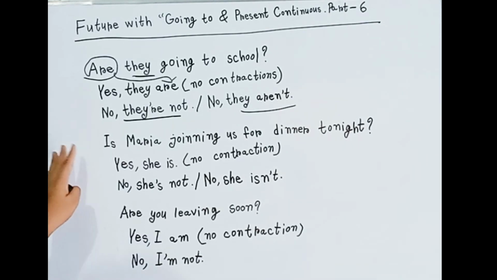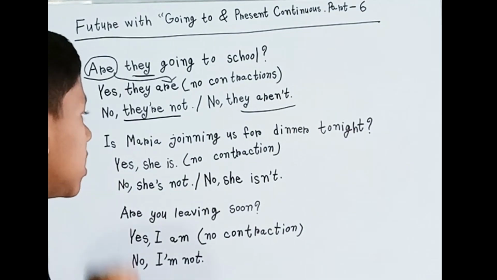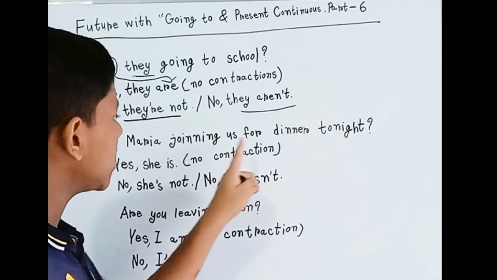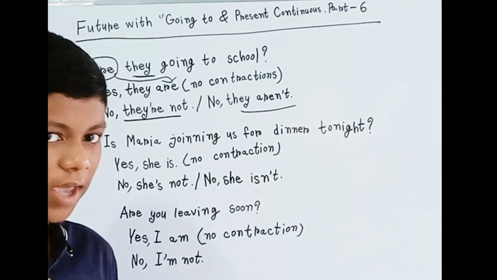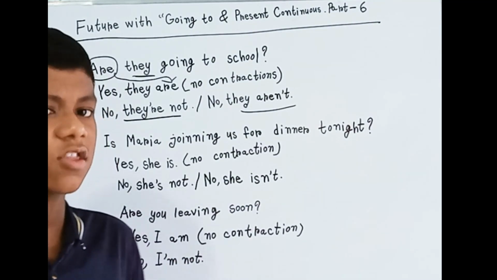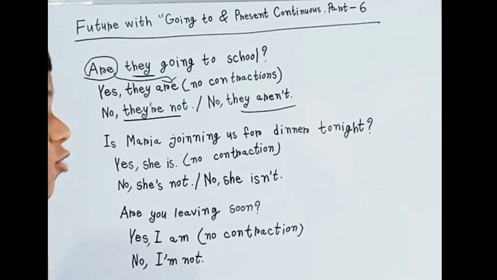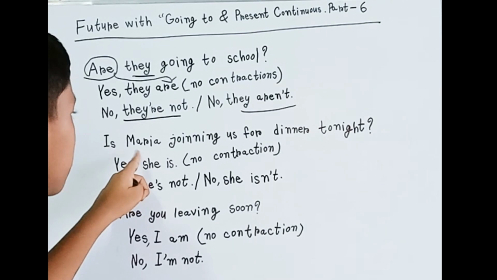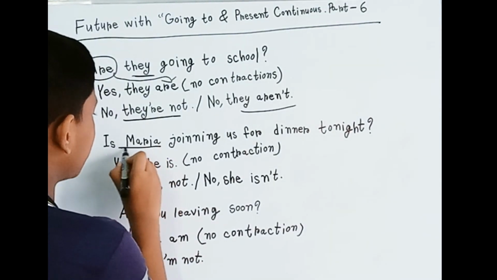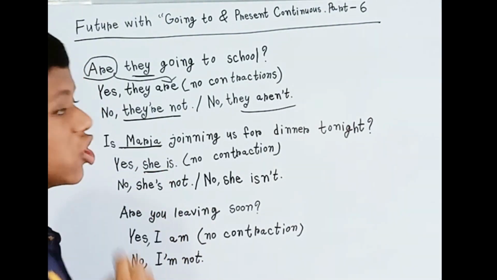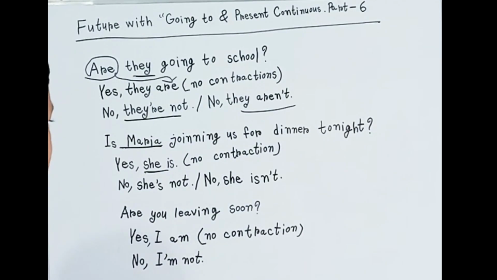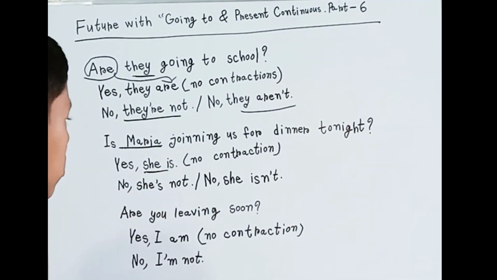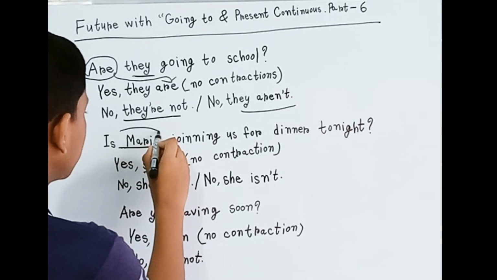Then next, we also use it with the present continuous, and we can see: is Maria joining us for dinner tonight? It's just a simple example. So how can we answer it? Here we can see Maria. Maria indicates a girl, a female, that's why we have used she here. So we can say, yes, she is.